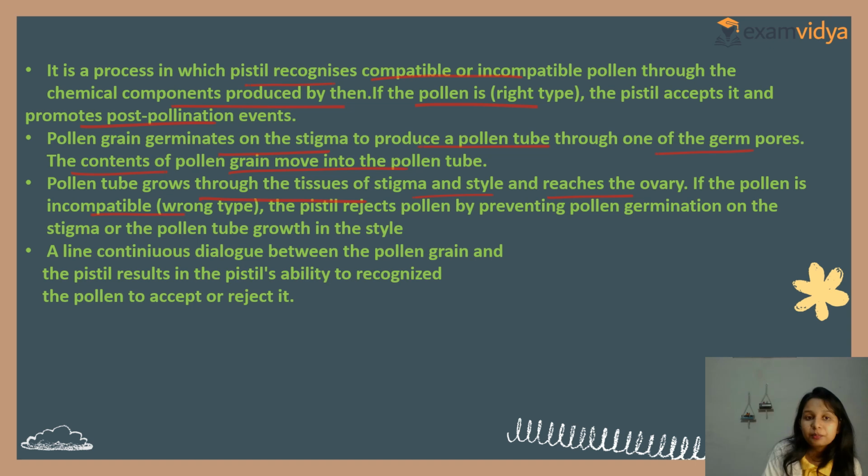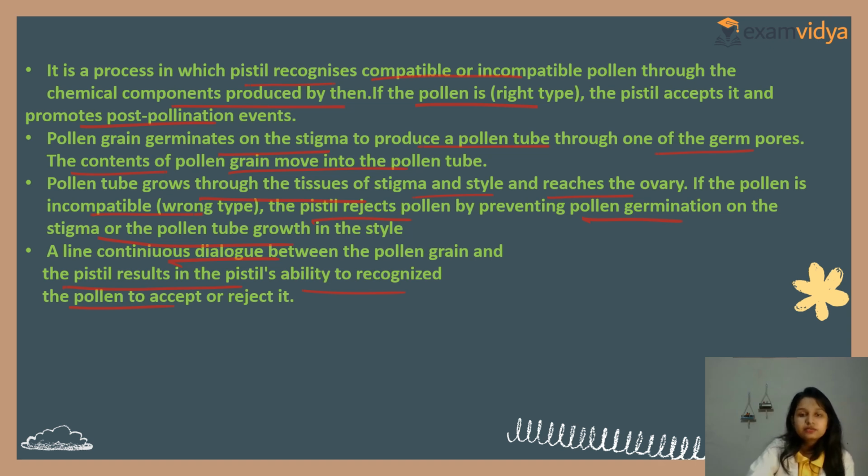If the pollen is incompatible, called the wrong type, it is rejected. The pistil rejects pollen by preventing pollen germination on the stigma or pollen tube growth in the style. Clear? It means if it is the right type, only then it will accept, and if it is the wrong type, it will reject. Clear? So a continuous dialogue between the pollen grain and the pistil results in the pistil's ability to recognize the pollen and accept or reject it. Clear? This is the right type and wrong type. You must remember the pollen-pistil interaction.